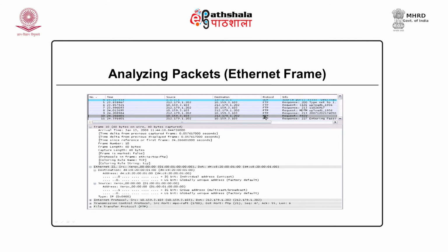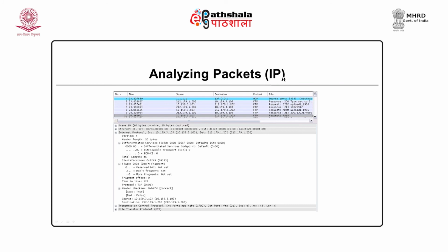When you click on any packet at the topmost part of the screen, for each packet it will display the frame, the raw data Ethernet frame. Then you can see at the bottom there is IP, Internet Protocol, there is Transmission Control Protocol, TCP, and finally the application protocol is FTP. When you click on these plus signs, it will display the header of each protocol. This is the Ethernet frame. The next screen is of IP, Internet Protocol. When I click on the plus sign of IP, it displays the header of Internet Protocol.